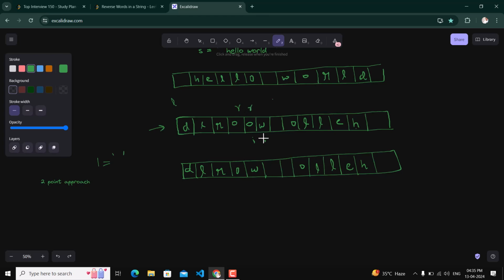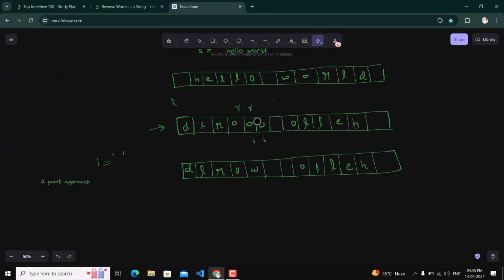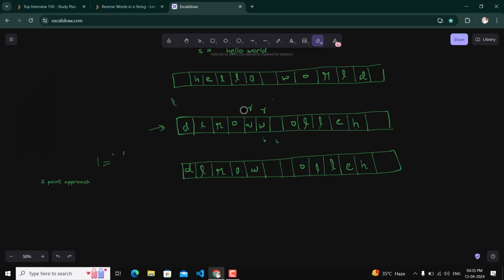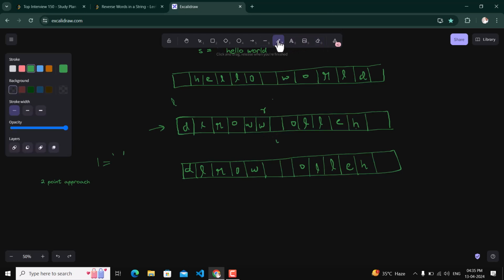Okay, now we will again check if the i-th value is equal to space. If it is not, then we will replace the value with W. Then I will be incremented and R will be incremented. Okay, so now the current value of I is this and R is this. So now we have WORLD. The i-th value is this and the r-th value is this.